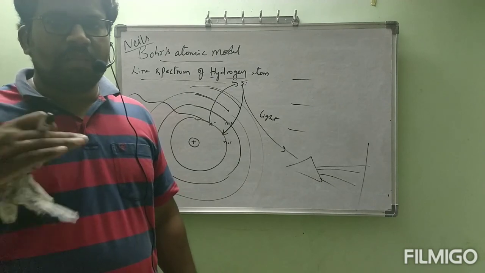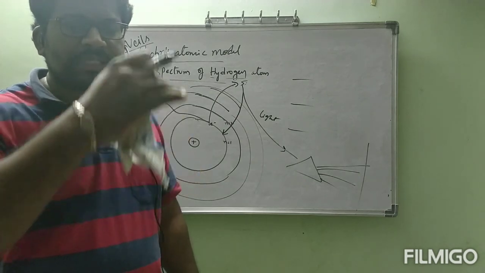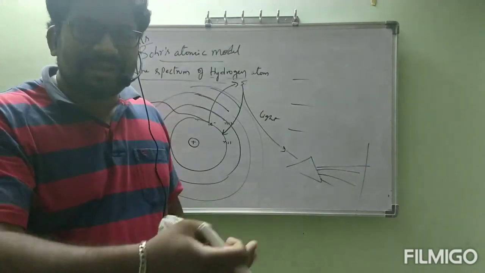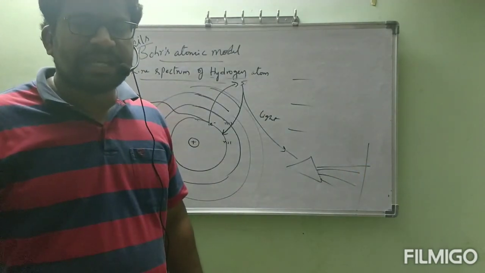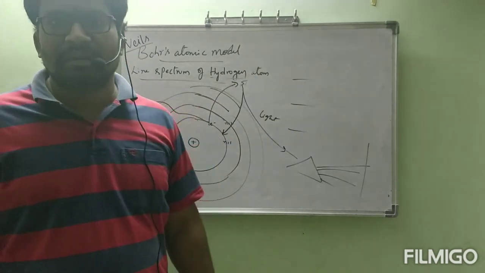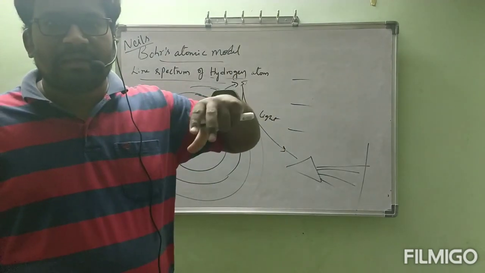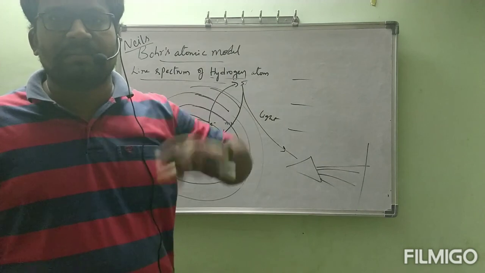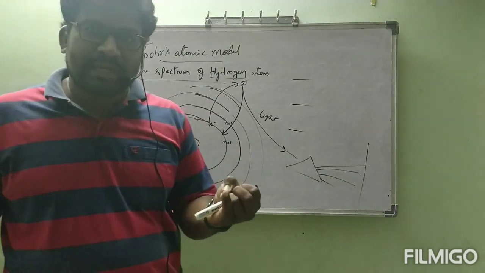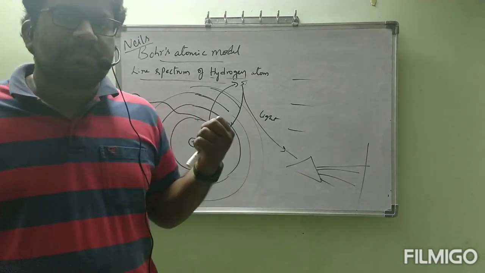Like this we will continue. See, model, successful explanation, next drawback. Again model, successful explanation, drawback. Next, what is the reason? Another model. Like that, every model has successful explanations as well as drawbacks. By those mistakes, the next model comes to light. Correct or not? Like that it will continue, and finally the total structure of the atom will be established. So till now, what are the models we completed? J. Thomson's atomic model, then Rutherford's atomic model. Now we are in Niels Bohr's atomic model.